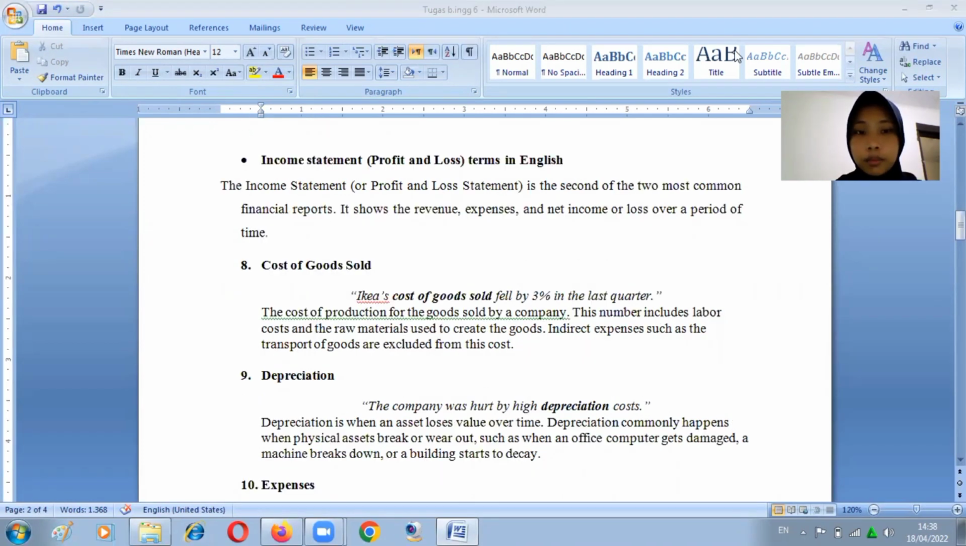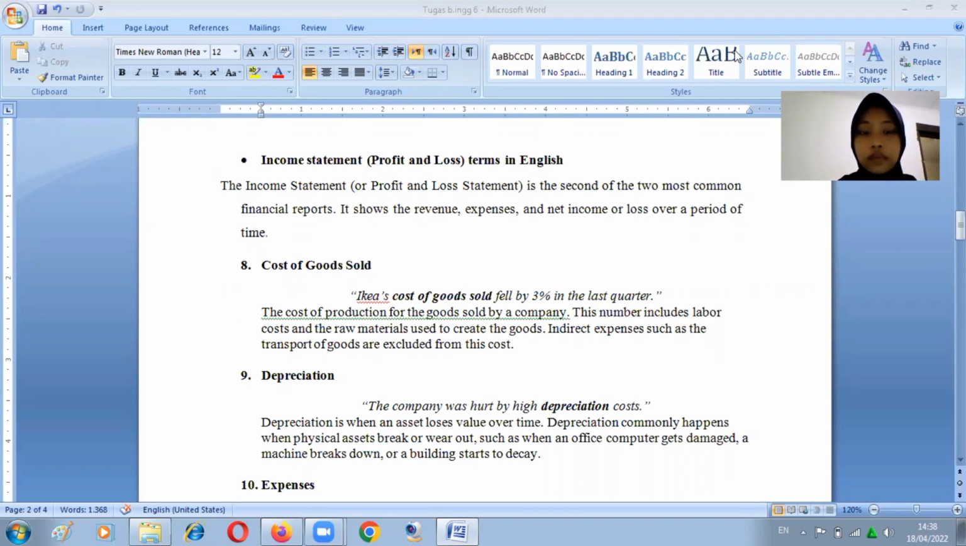Income statement. Profit and loss terms in English. The income statement or profit and loss statement is the second of the 2 most common financial reports. It shows the revenue, expenses, and net income or loss over a period of time.